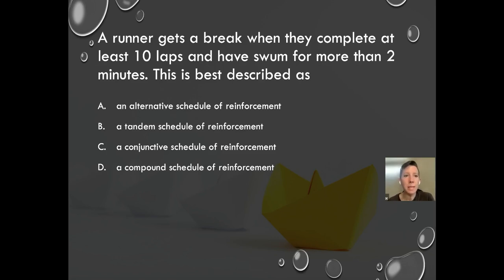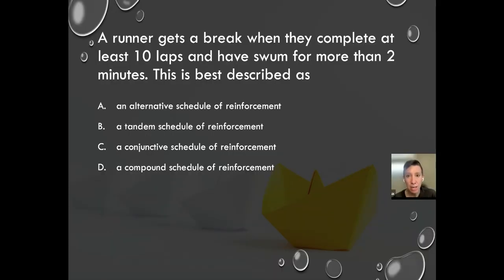A runner gets a break when they complete at least 10 laps and have swum for more than 2 minutes. This is best described as A, an alternative schedule of reinforcement, B, a tandem schedule of reinforcement, C, a conjunctive schedule of reinforcement, or D, a compound schedule of reinforcement. C, a conjunctive schedule of reinforcement. This is the most accurate.